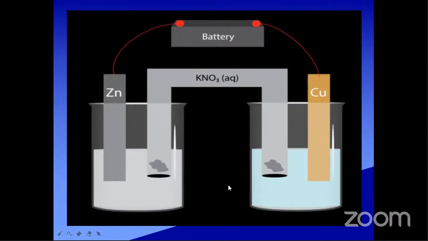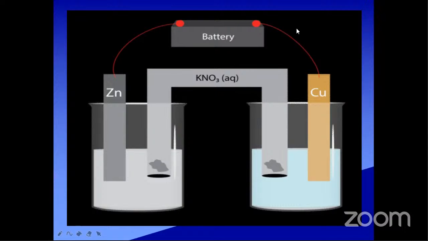Here we have copper sulfate solution with the copper electrode, so we choose the corresponding electrolytic solution. Some different charge may be there, so to achieve electrical neutrality we use the salt bridge. KNO3, potassium nitrate, is used for the salt bridge.